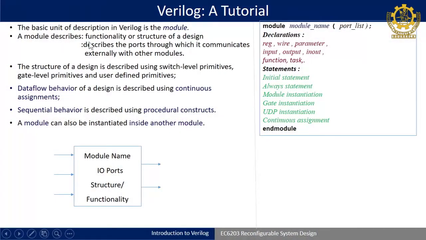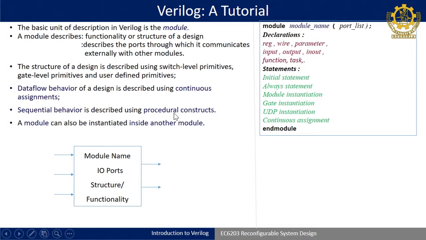So, a module basically describes the functionality of the structure or how it communicates with the external world. The structure may be gate level, switch level or behavioral level. Data flow is used for continuous assignment, okay, concurrency like combinational design, and sequential behavior is mostly used in digital design for flip flops or memory elements.